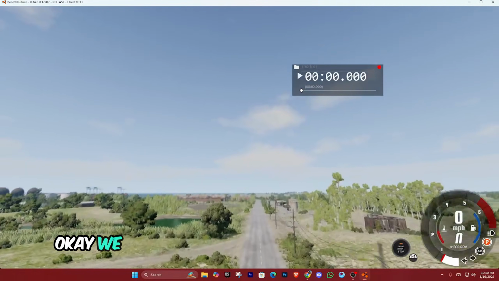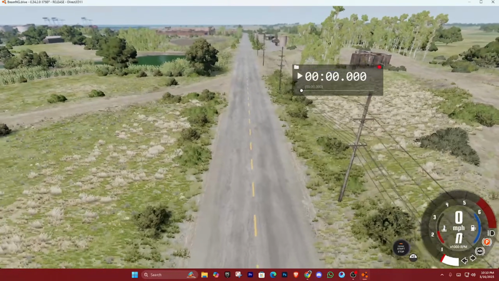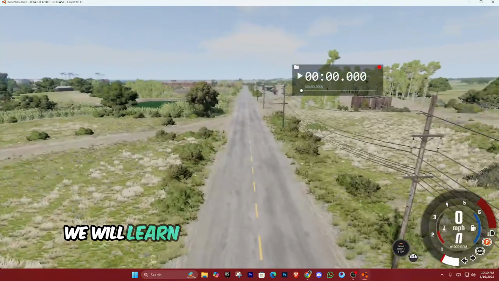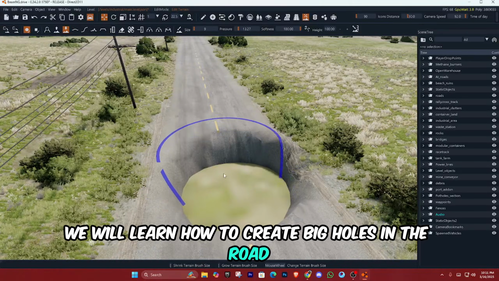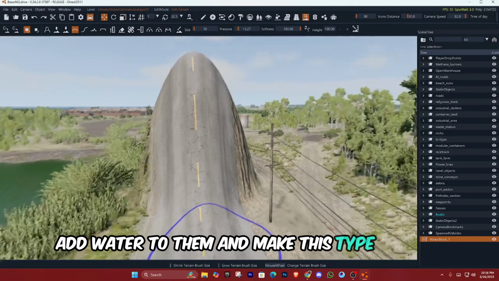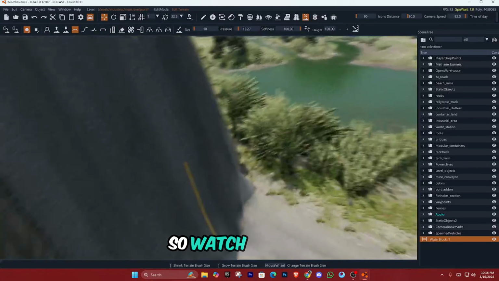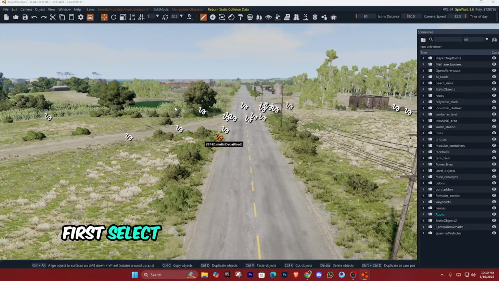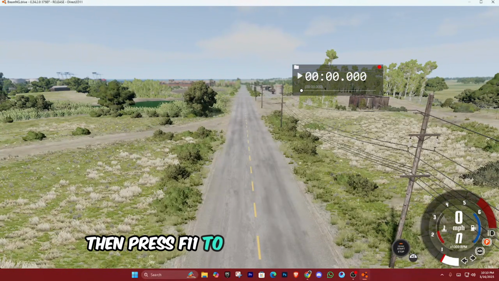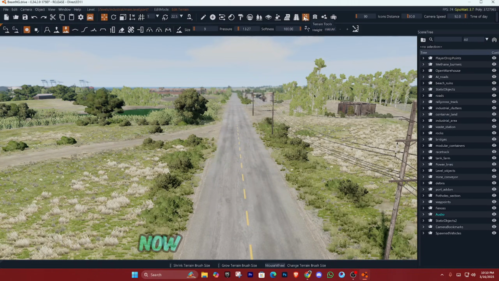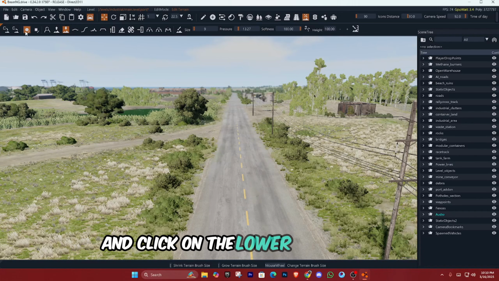Okay, we are now at the last part of this video. In this section, we will learn how to create big holes in the road, add water to them, and make this type of road. So, watch carefully. First, select any location where you want to make a hole. Then, press F11 to open the World Editor. Now, select the Terrain tool and click on the Lower Terrain option.